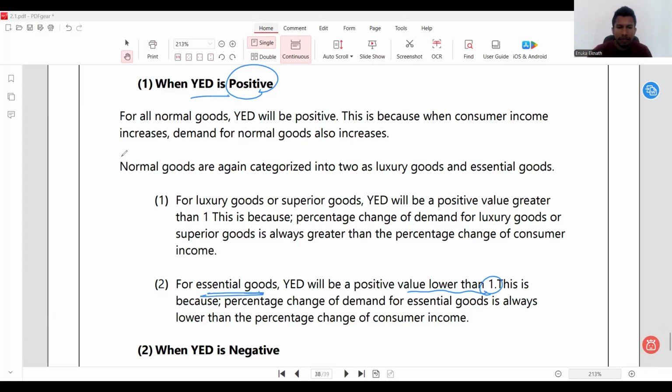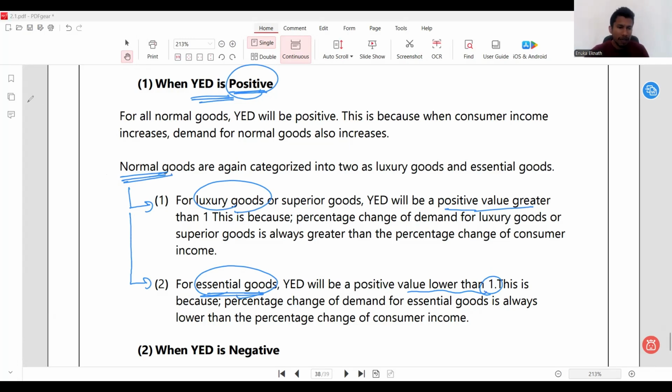Which means simply, if YED is positive, the goods are anyway normal goods, but we recognize that there are two different types of normal goods. On one side we have luxury goods, and on the other side we have essential goods. So for luxury goods, the value will be positive when greater than 1, and for essential goods, the value will be positive but lower than 1.